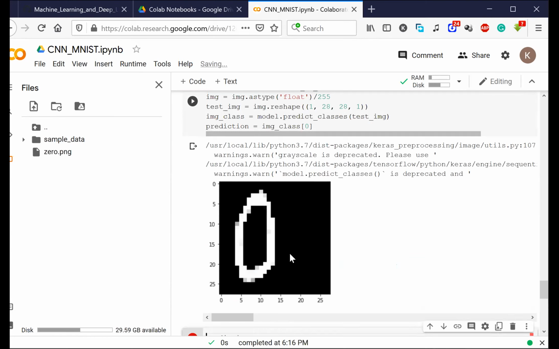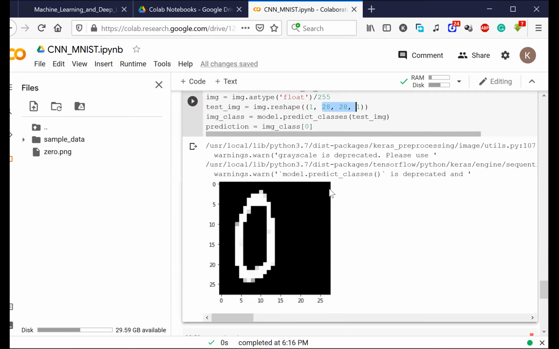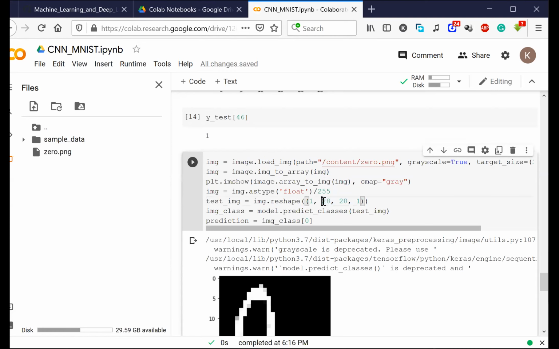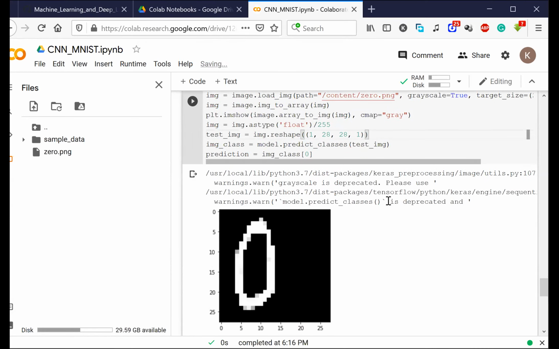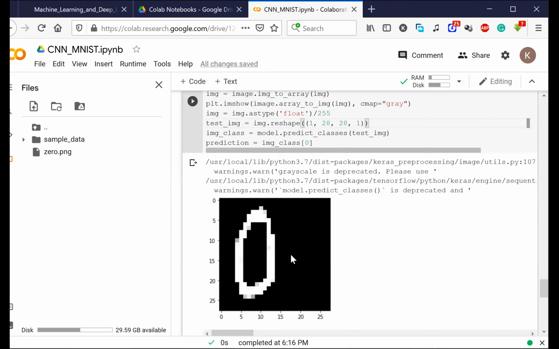Do you remember that this is the image? I am loading it and compressing it into 28 by 28 pixels, so it looks like this. But originally this image was a 1080p image that I created in Paint. It was a very high dimensional, HD image, but I have compressed it just so that my algorithm works fast. Is this making sense to everyone? Everyone able to understand this part?